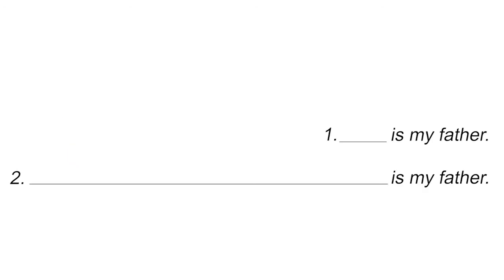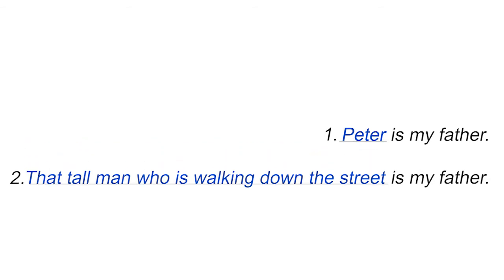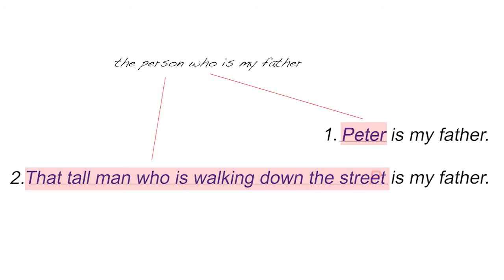Now look at these examples. Peter is my father. That tall man who is walking down the street is my father. In the second example, the string of words, that tall man who is walking down the street, is doing the same job as Peter is in the first example. It refers to the person who is my father.